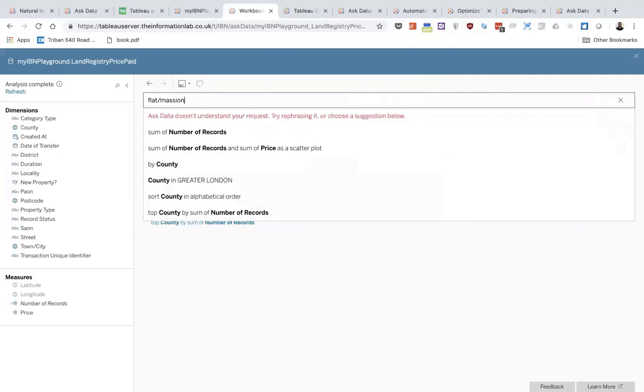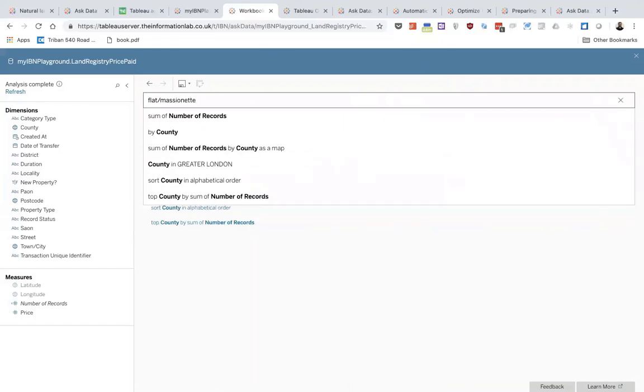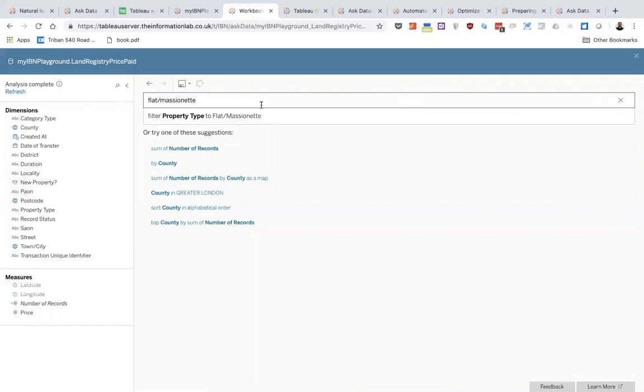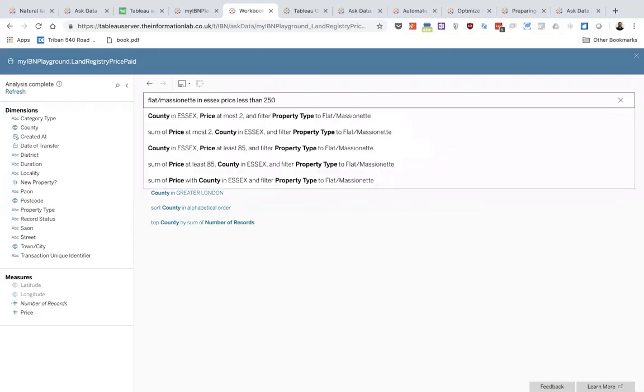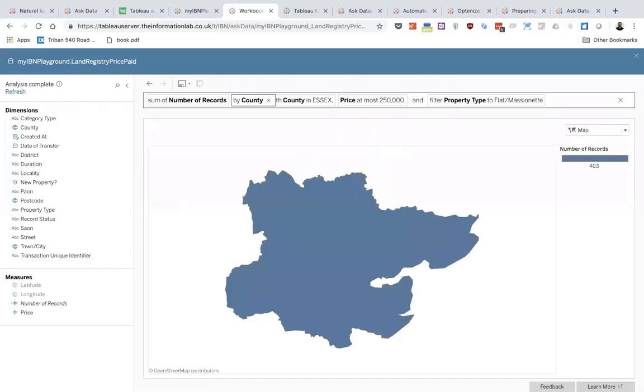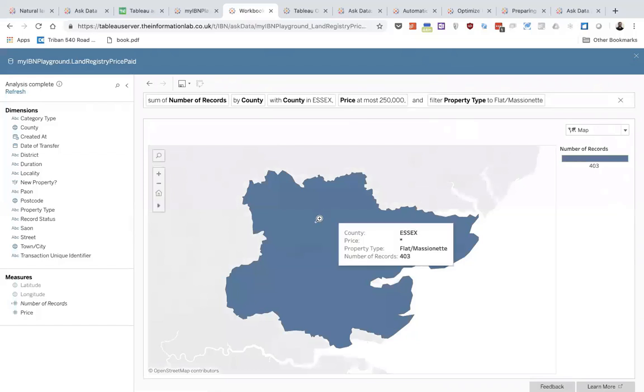Now, one of the things I want to look at is, say, for example, I'm looking for flat/maisonette in Essex, but I want the median or where the price is less than 250,000. And then we've got 403 records, but I want to see these in a bar chart and see where they